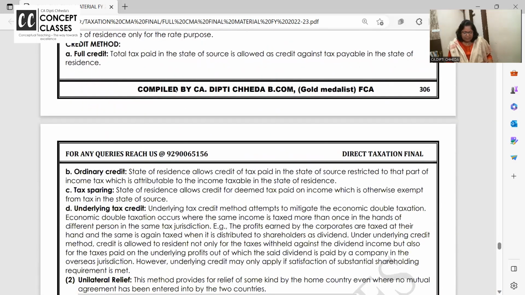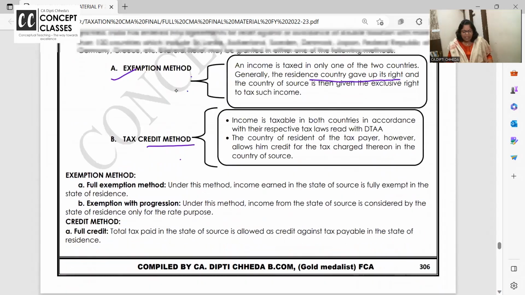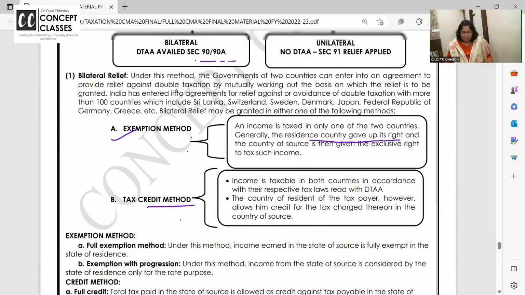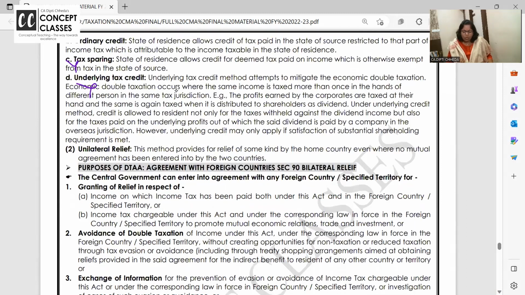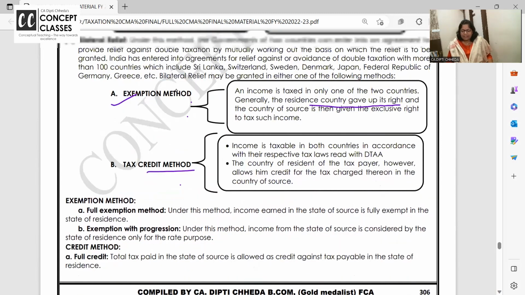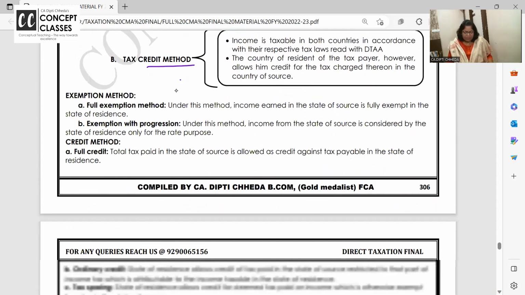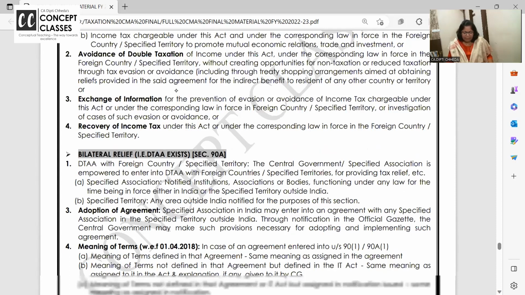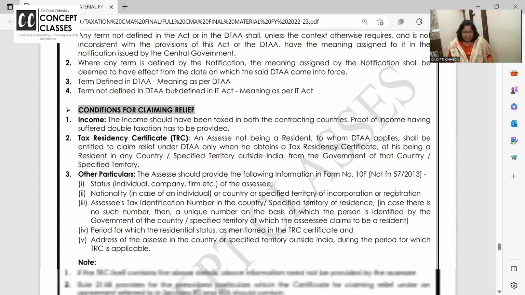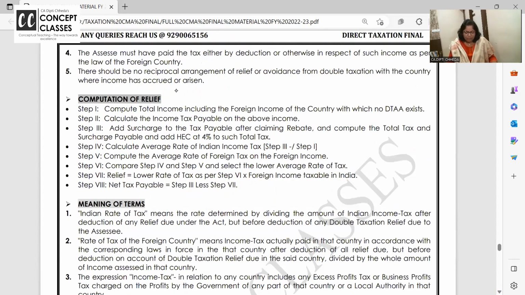I have given these methods in detail, but you need not worry, because these two are what they usually ask in the exam. Now if there is no double taxation avoidance agreement, then what kind of relief will you give? For that relief, I have given very good steps here. Let us read that. To solve this problem, you will have to remember these steps.